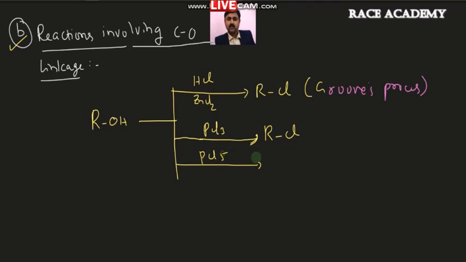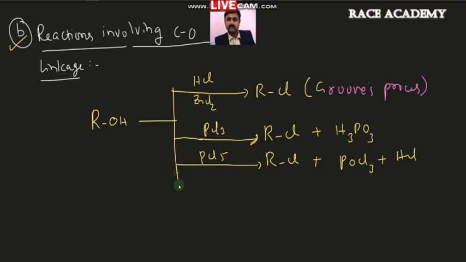If you take PCl5, you will also get RCl, but in the PCl3 case you will get H3PO3, orthophosphorus acid, and in the PCl5 case you will get POCl3 and HCl.